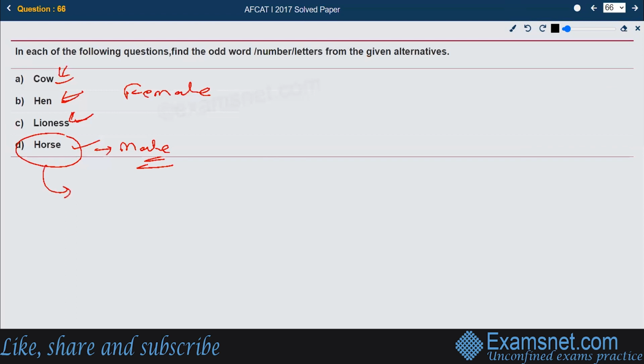And the female horse is called a mare, M-A-R-E. Generally the female horse is called a mare, so that should be the right answer. Horse is the odd one out.